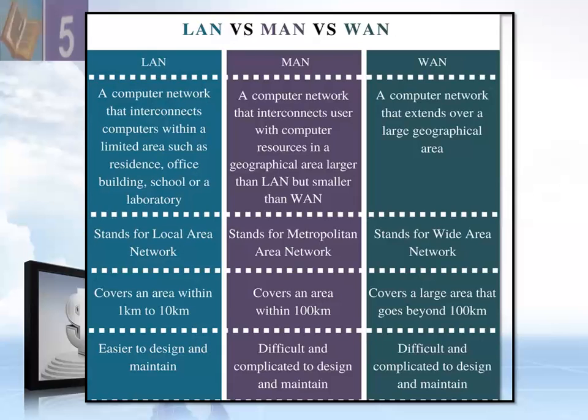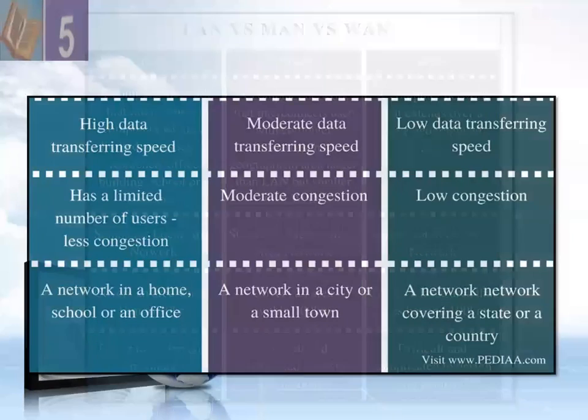A LAN covers an area within 1 to 10 kilometers, a MAN covers an area within 100 kilometers, and a WAN covers a large area that goes beyond 100 kilometers, and it can cover countries and continents. A LAN is easy to design and maintain, a MAN is difficult and complicated to design and maintain, and a WAN is also difficult and complicated to design and maintain.